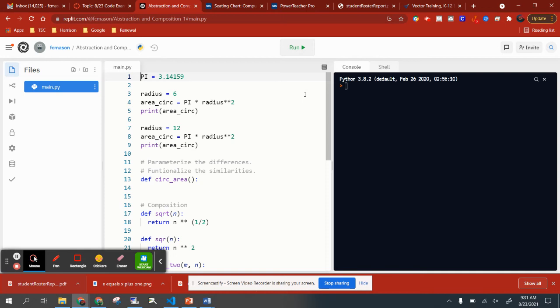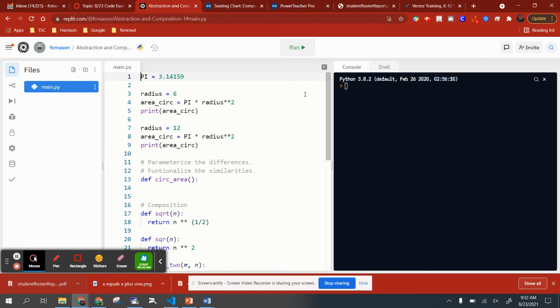What I want to look at, first of all, is lines 1 through 9. This is the kind of work that we did back in chapter 1. I define the value of pi, and you might wonder what's the significance of the uppercase? Why did I use uppercase here and not elsewhere? Ultimately, it doesn't matter. Python doesn't care, but programmers will typically use all uppercase for a value that's constant. That is a value that will never change at any point in the program, and pi is like that. Pi won't be different tomorrow. So that's an approximation of pi that we will use, 3.14159.